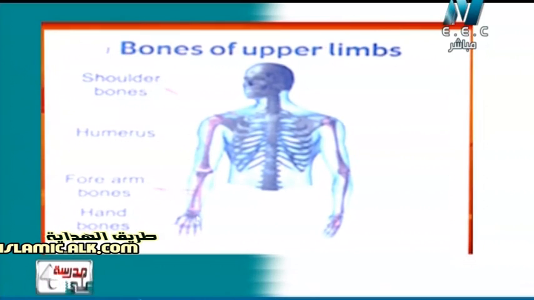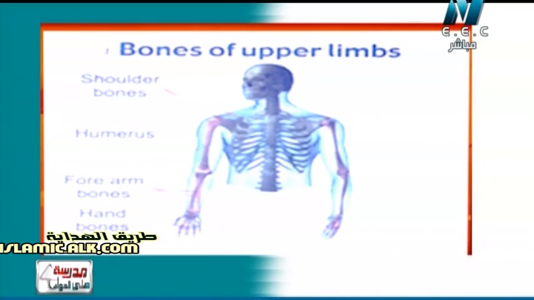Again the bones of the upper limbs are 3 parts، 3 أجزاء هم humerus عظمة العضد، forearm bones عظام الذراع الأمامية، I'm sorry. And at last hand bones عظام اليد.